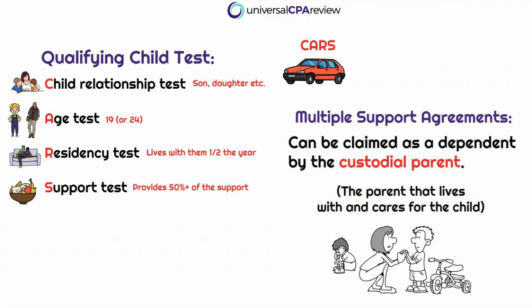Okay, so what you need to remember is whoever is claiming the dependent as a qualifying child is the one that is taking the tax benefits. Okay, so what if there are children of divorced or separated parents? Well, the person who could claim the qualifying child is going to be the one that is the custodial parent. All right, so that's a little nuance to keep in mind as well.